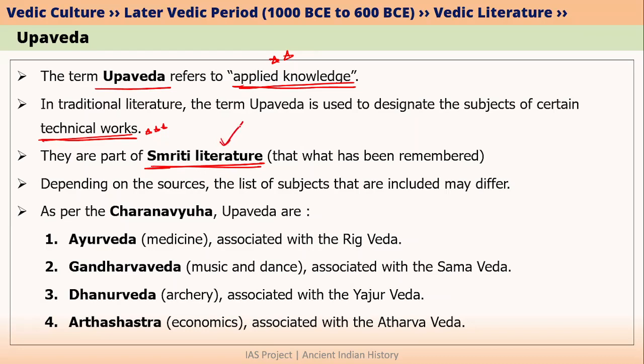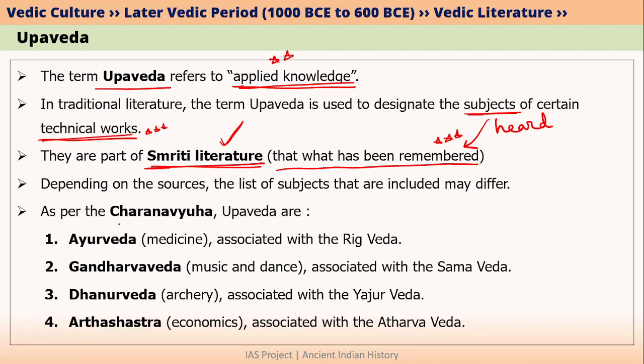It is actually part of Smriti literature. And what is Smriti literature? It is that kind of literature which has been learnt and then remembered. Please note this: in the case of Shruti literature, the key word was heard. Depending on the sources, the type and the list of subjects can differ. That is why we cannot say these are Upavedas and these are not Upavedas.